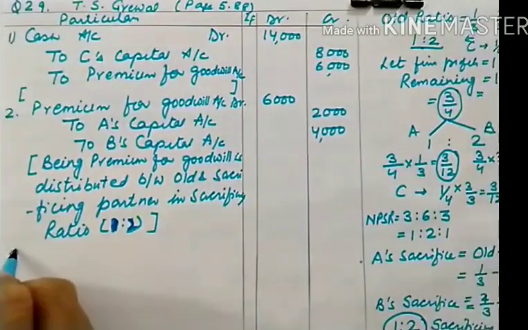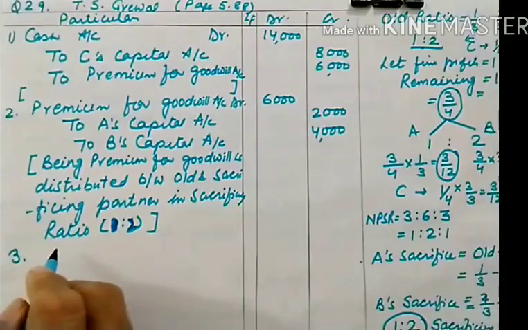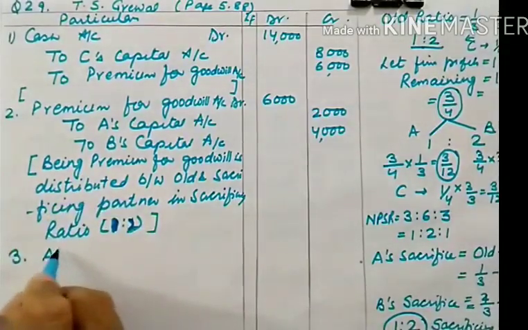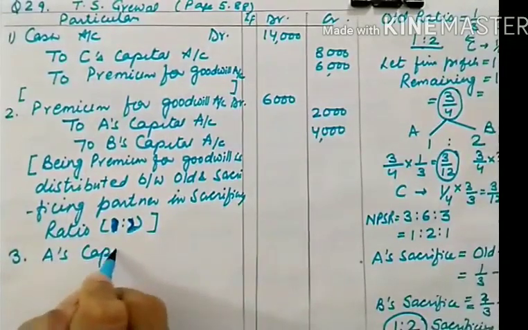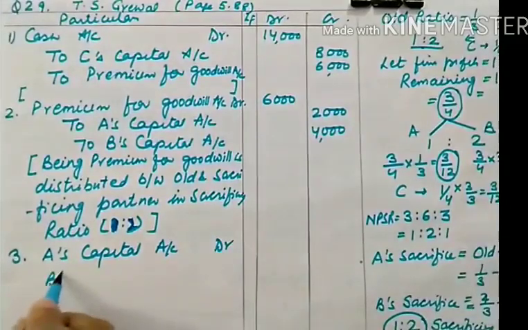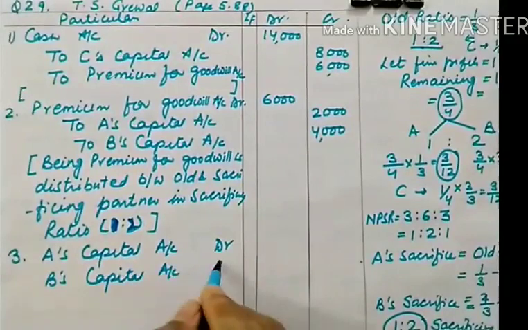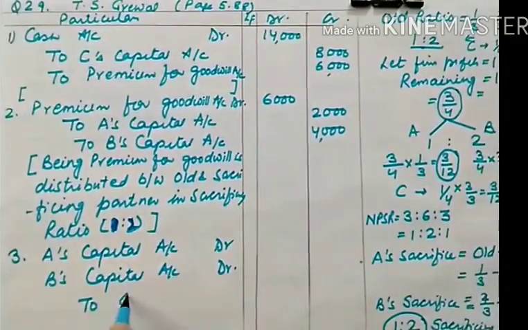Now what is the third entry? Next entry, it is clearly written that the amount of goodwill is withdrawn by the old partner. So this is the third entry, and this is the new concept which we are adding in this particular problem. So in this case, A and B both are withdrawing. A's capital account debit, B's capital account debit, to cash account. How much?